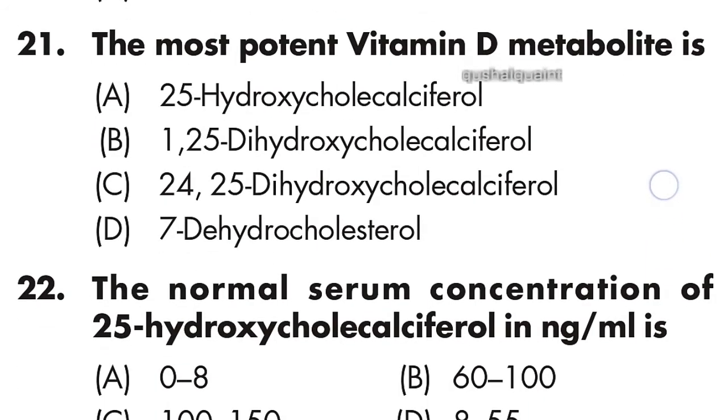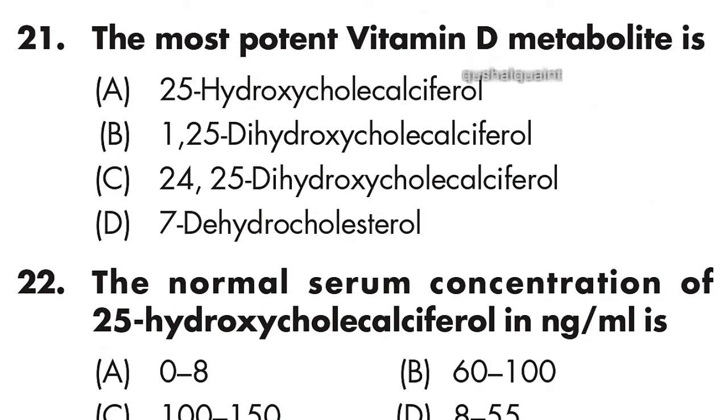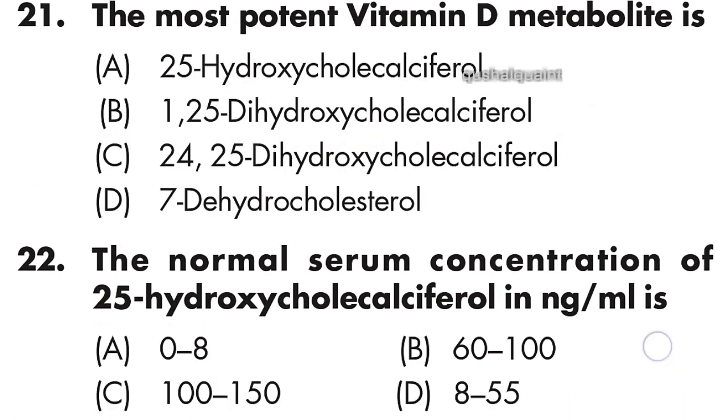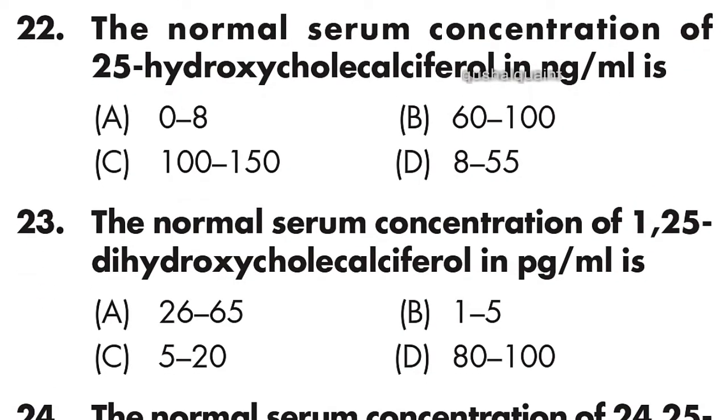Next question: the most potent vitamin D metabolite is 1,25 dihydroxycholecalciferol. Option B is right. Question number 22: the normal serum concentration of 25 hydroxycholecalciferol in nanogram per milliliter is 8 to 55 nanogram per milliliter. Option D is right.